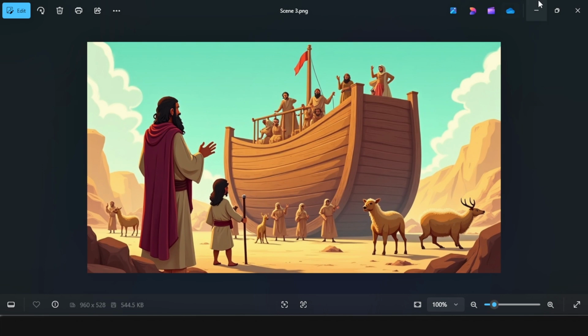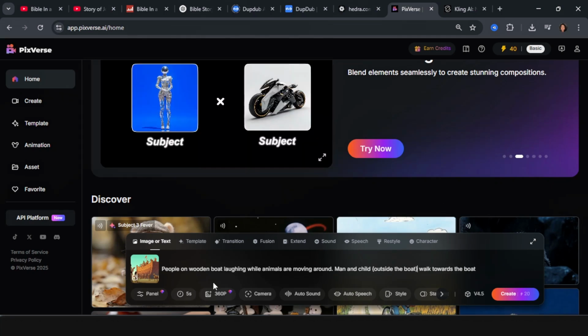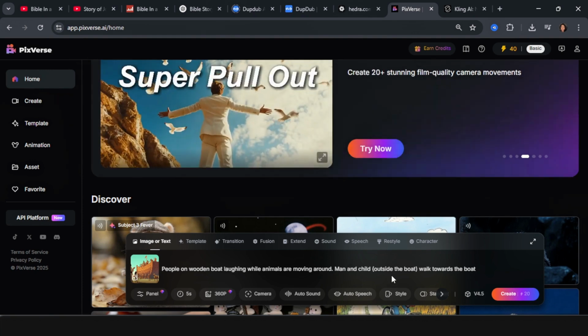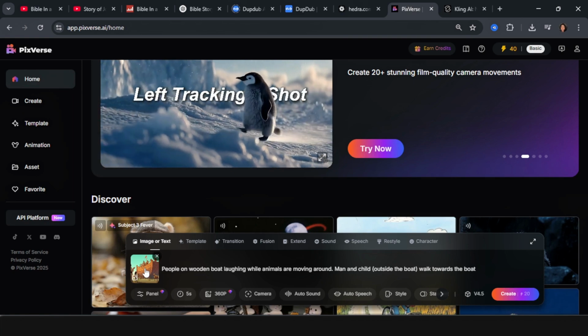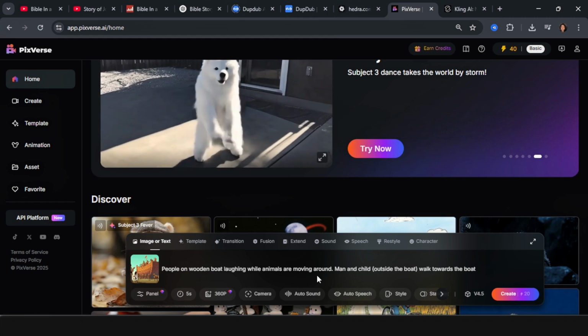So we can go back to the AI tool. So we say people on the boat laughing while animals are moving around. The man and child outside the boat walk towards the boat, sort of like. So the scene is more like people were mocking him. So I'll take it that those people climbed up to the boat and were making mockery of the boat while he and his family or his child was walking towards the boat.